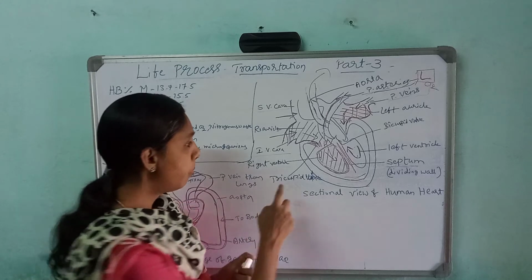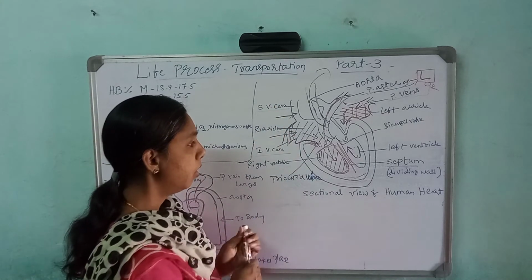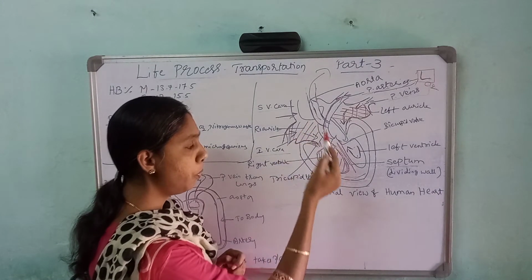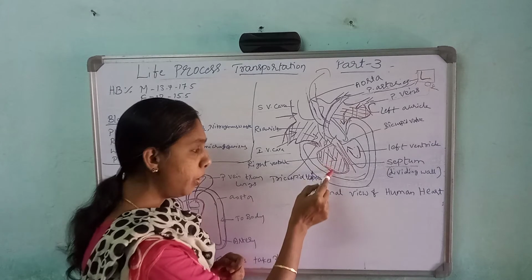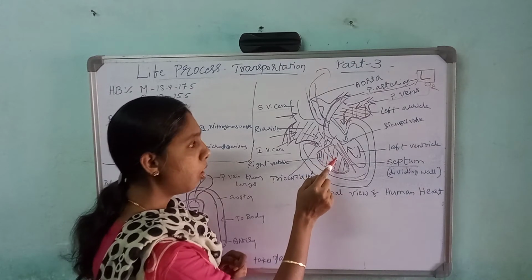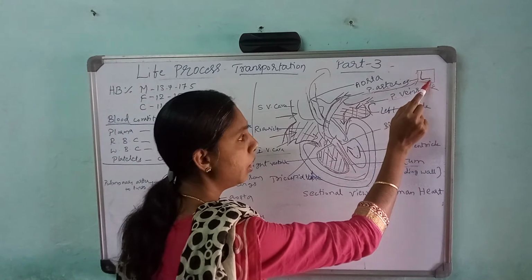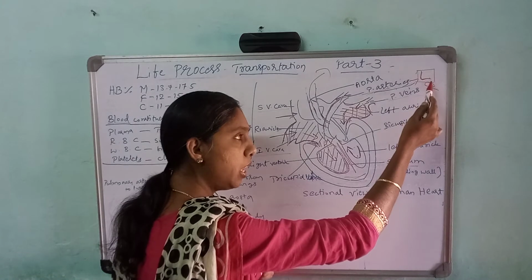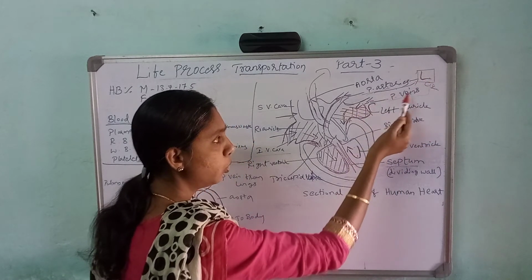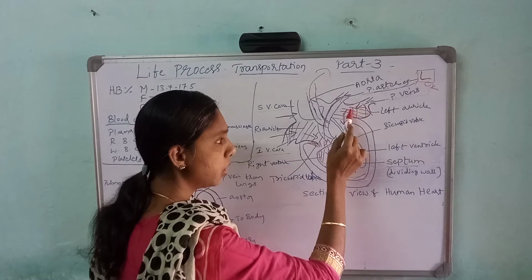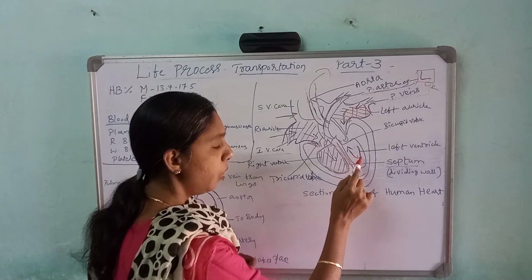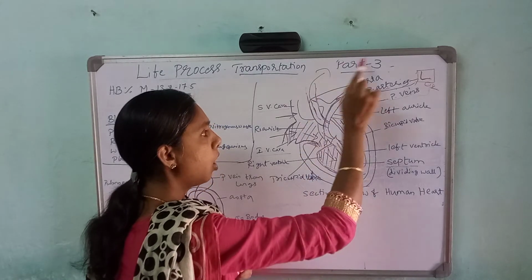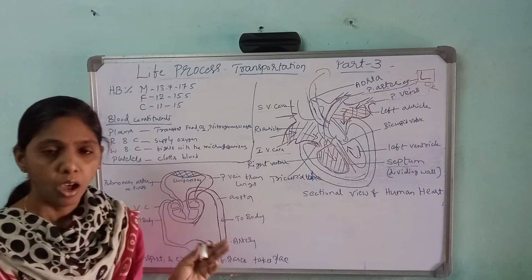Again I will tell, see, from all the parts of the body, impure blood will go to the right auricle. The right auricle contracts and pushes the impure blood to the right ventricle. The right ventricle contracts and pumps the blood to the lungs through the pulmonary artery. Here the exchange of gases takes place. Blood will get purified and takes the oxygenated blood to the left auricle through the pulmonary vein. When it contracts, it comes to the left ventricle. When the left ventricle contracts, it pushes the blood through the aorta to all the parts of the body. In this way the heart works.